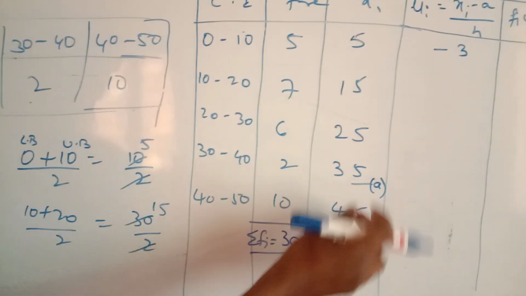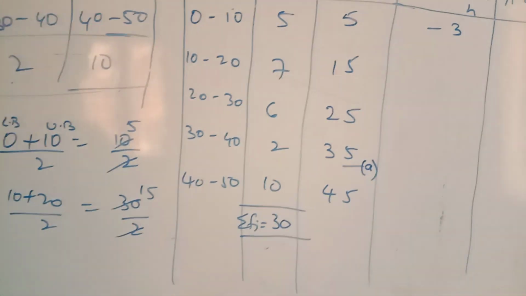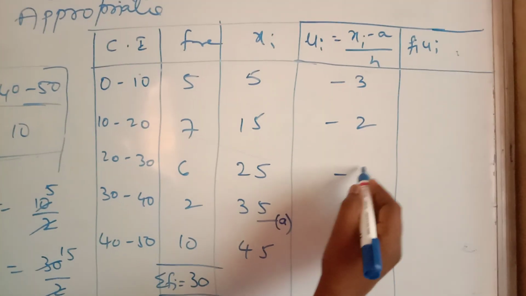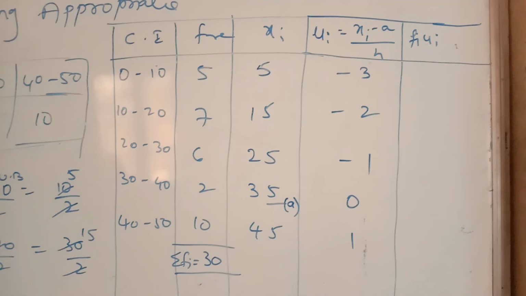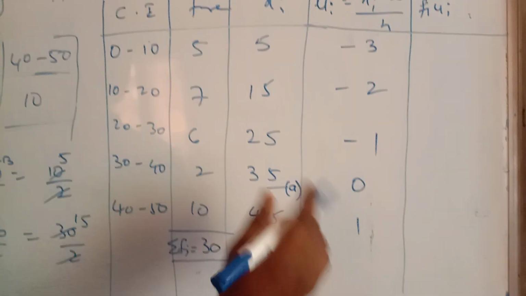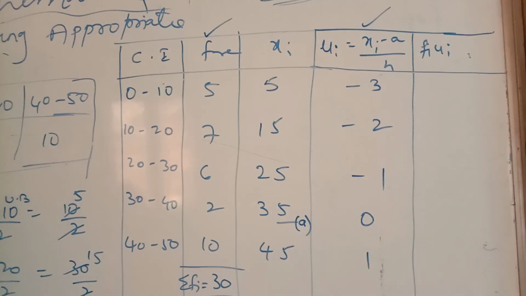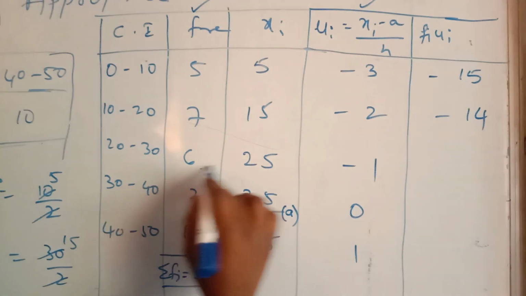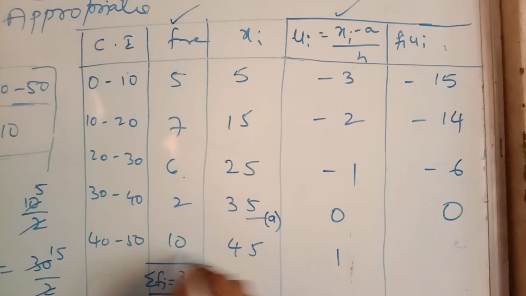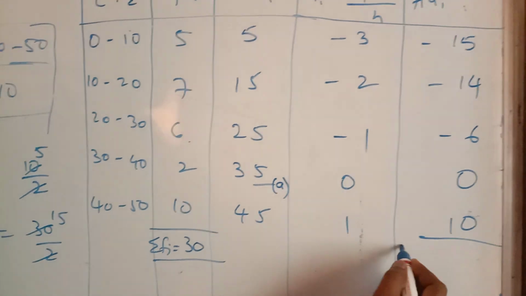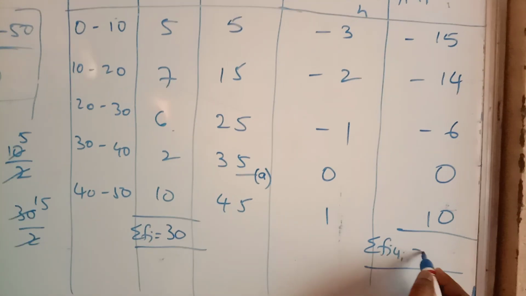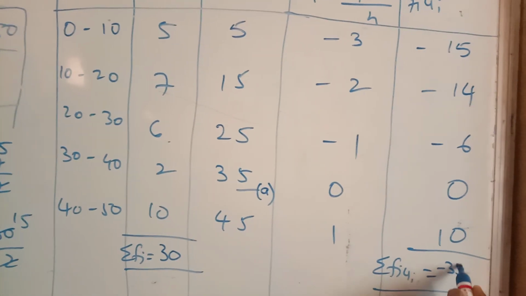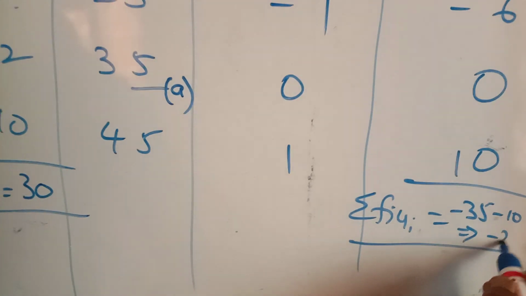In the same manner, 15 minus 35, you are getting minus 20, that is nothing but minus 2, and then minus 1, 0, 1. So after getting the Ui values, now you can multiply the second column and the fourth column. That is nothing but minus 15, minus 14, minus 6, 0, 10. That is nothing but you are getting sigma Fi Ui equals minus 15 minus 14 is minus 29, minus 29 minus 6 is minus 35, minus 35 plus 10, which is nothing but minus 25.